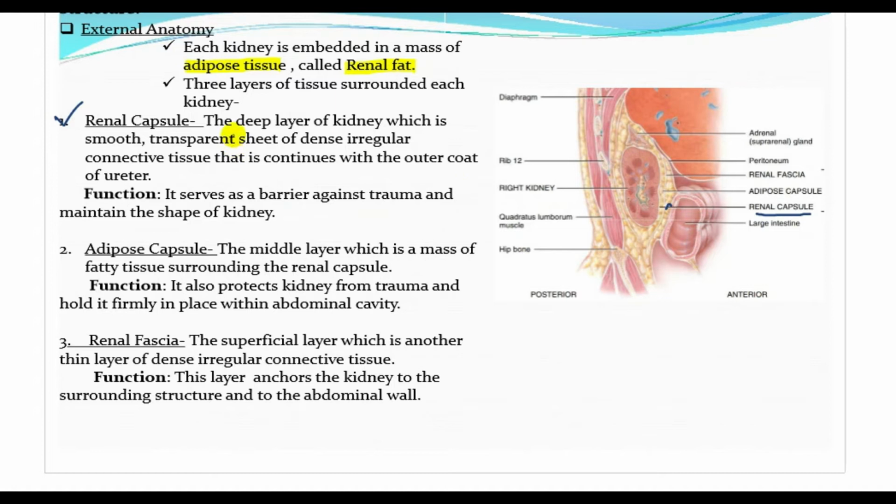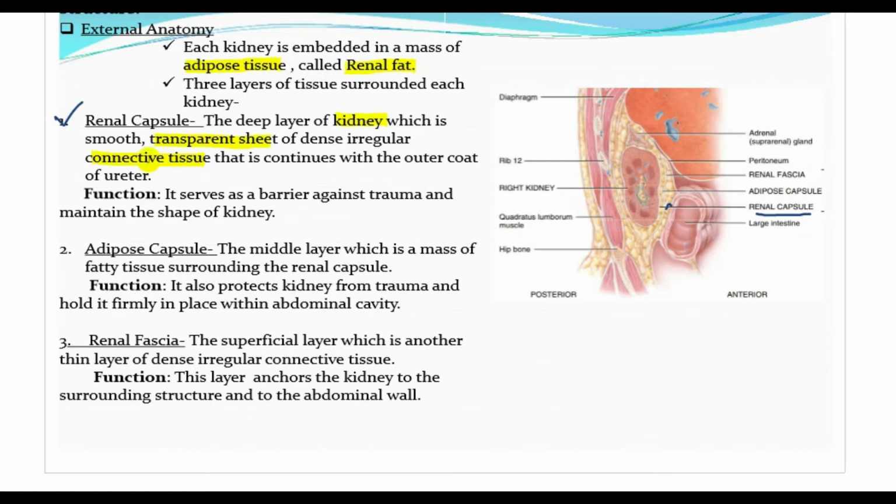What is the renal capsule? It is a deep layer of kidney, a smooth, transparent sheet of dense irregular connective tissue that is continuous with the outer coat of the ureter.